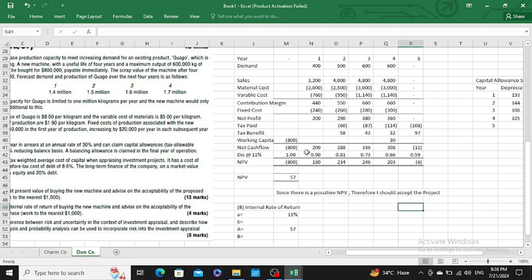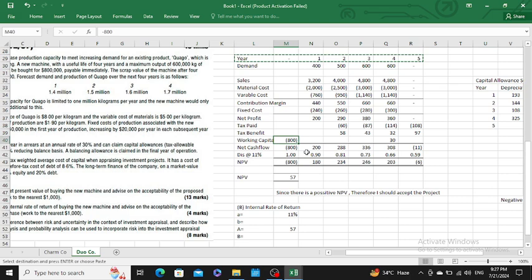Sir, therefore, I would calculate the negative NPV. We have to calculate negative NPV, so I would simply copy the number of years within net cash flows.